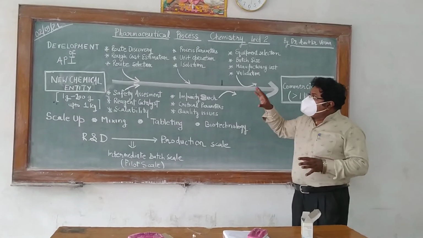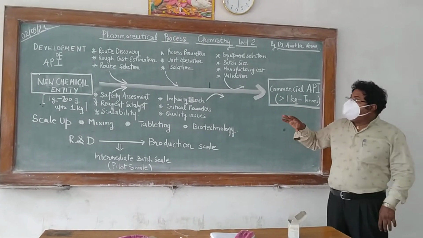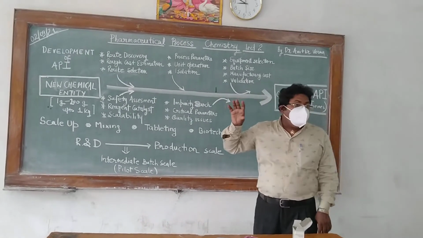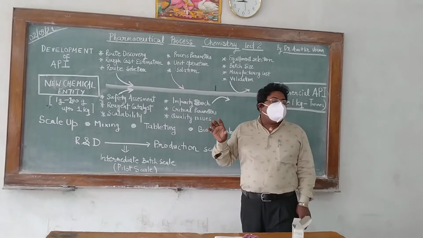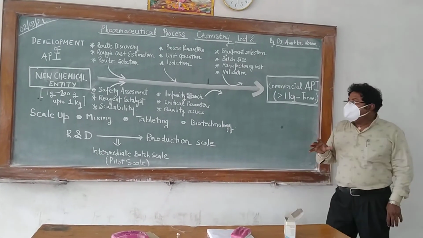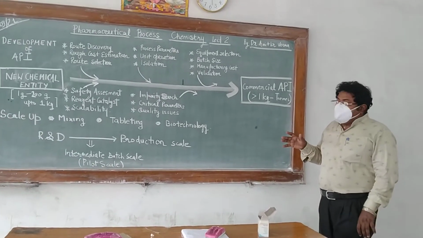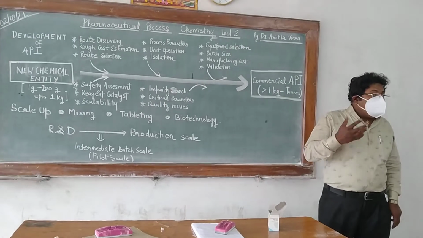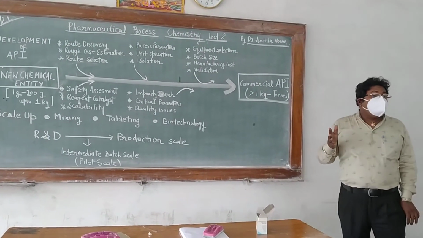So, in a nutshell, today in this lecture we have discussed the journey of development of API from the new chemical entity. What are those parameters which are affecting: route discovery, selection, rough cost estimation, then the safety aspect, reagent and catalyst, scalability of the process, what the process parameters are, what unit operations are involved, the isolation and crystallography parameters.